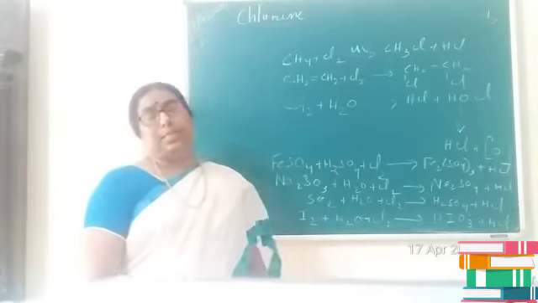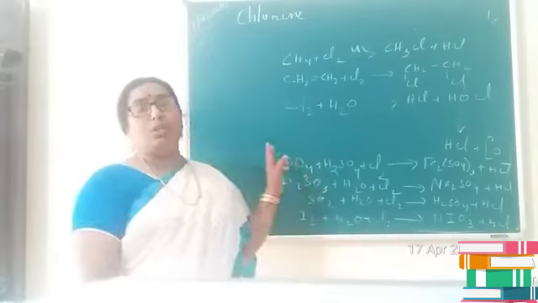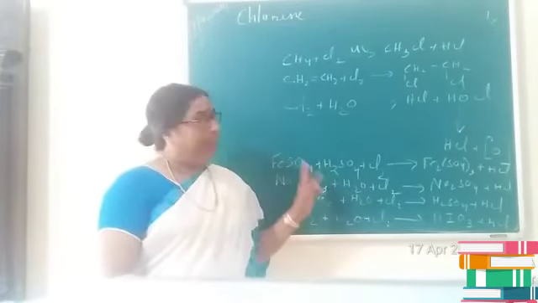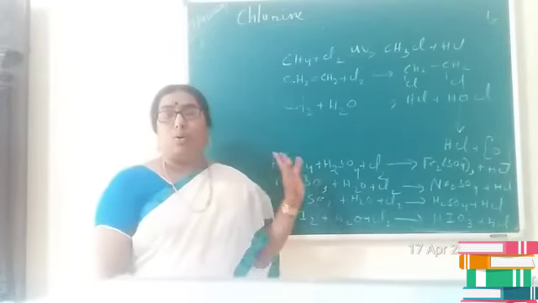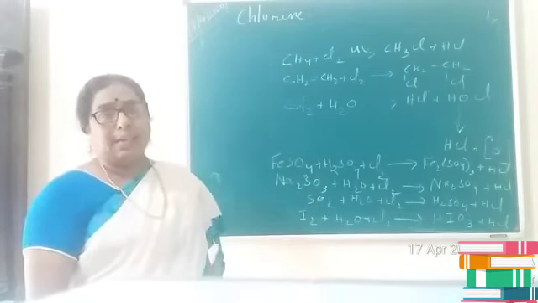If you consider uses, chlorine is generally used for bleaching. It can be used for bleaching textiles, wood pulp, cotton, etc. Chlorine can be used for the preparation of many organic compounds like chloroform, DDT, etc. It is also used for sterilizing water.